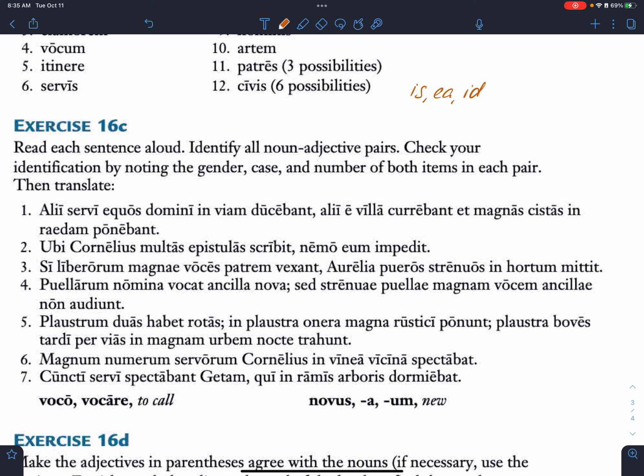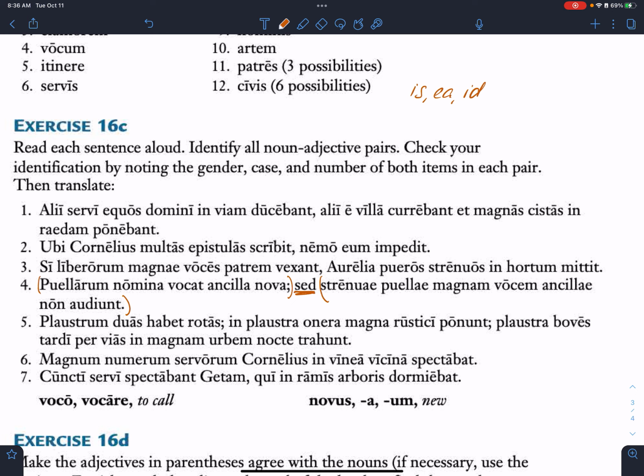Good. Okay, now we've got a semicolon here. All right, we've got two kind of chunks, right? And using our reading skills, sed. What does sed mean? It's a conjunction, but what does it mean? It means but. So what can we anticipate? We've got one idea, and then the following idea. Is it going to be in the same strain, or is it going to be contrasting? Contrasting, right? So you know off the bat, like we're pre-reading. That's what that's called. You pre-read the text.